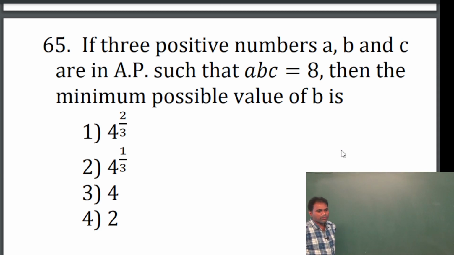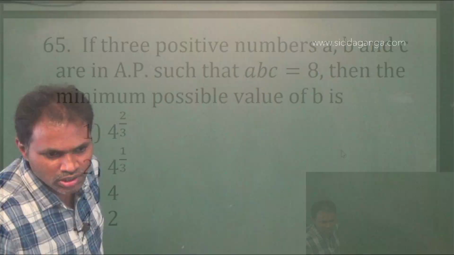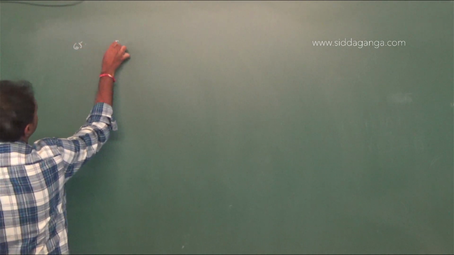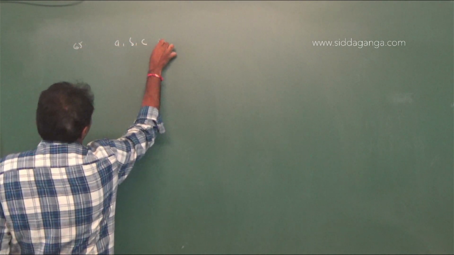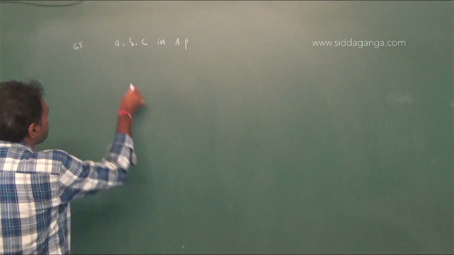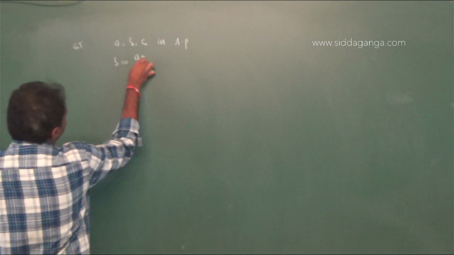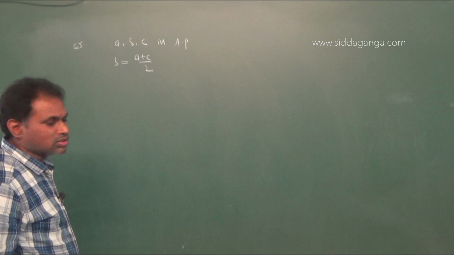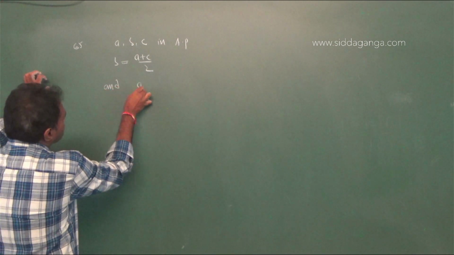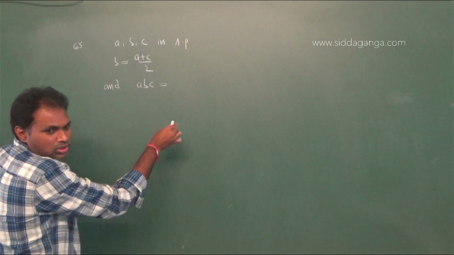Next, if three positive numbers A, B and C are in AP such that A into B into C equal to 8, then the minimum possible value of B is. Here given A, B, C are in AP. Therefore, we know the condition. If A, B, C are in AP, then B equal to A plus C by 2. And also given here the condition, that is A into B into C equal to 8.